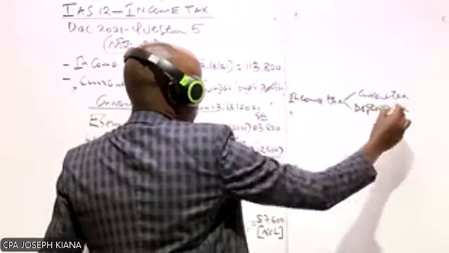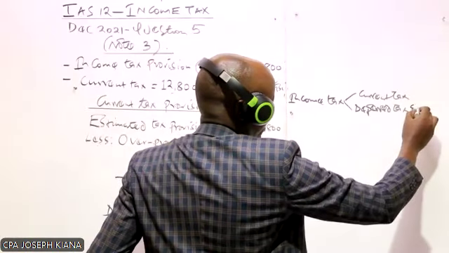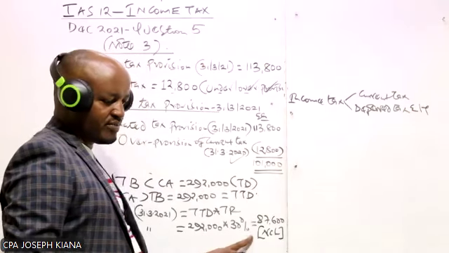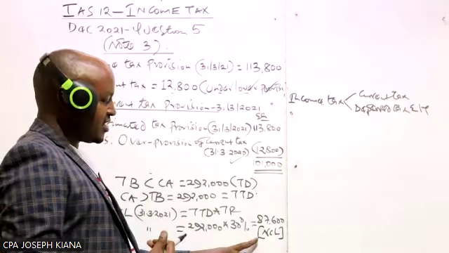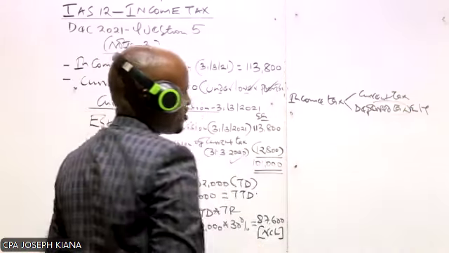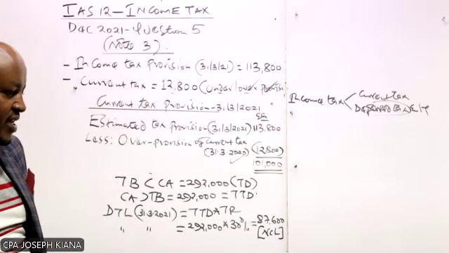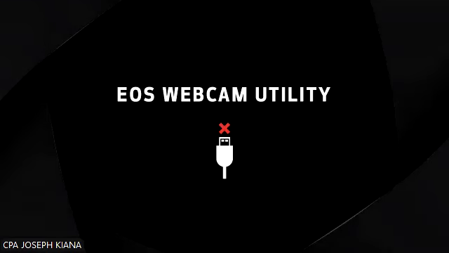The deferred tax which is charged in the income statement is known as either deferred tax expense or deferred tax income. So it is not this amount, because this is a liability, and a liability is supposed to be recognized in the statement of financial position. So how do we determine the amount of deferred tax expense or income to be charged in the income statement?